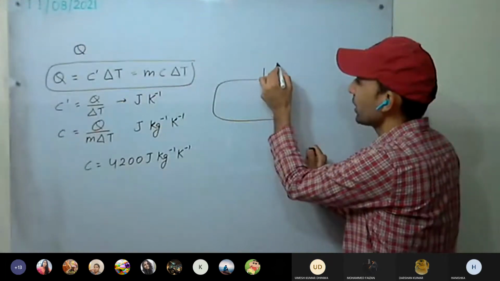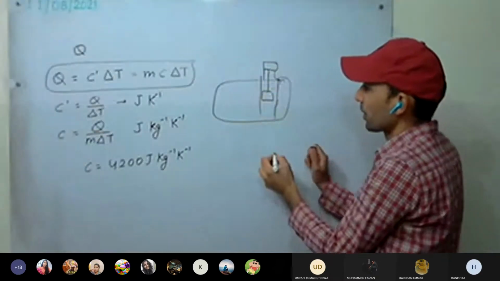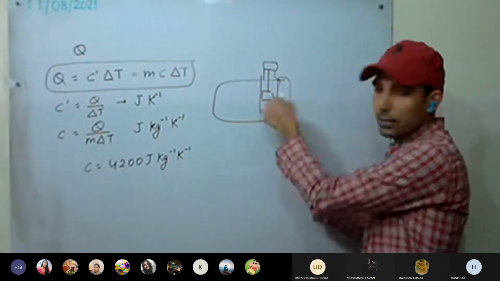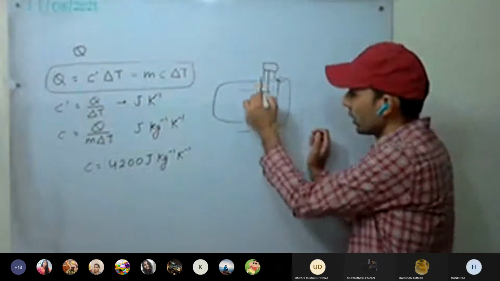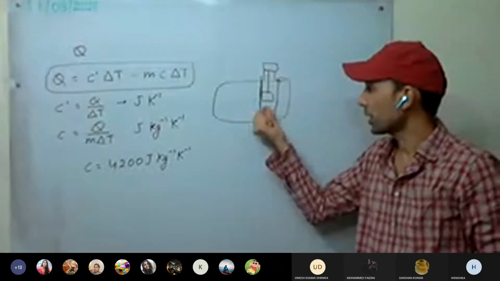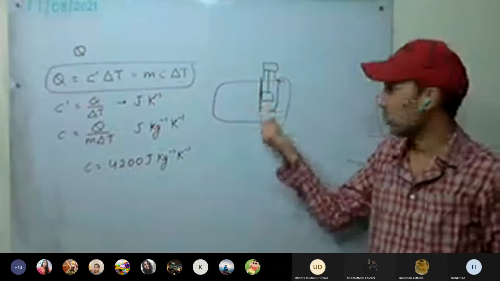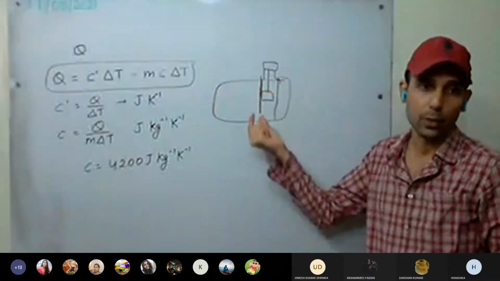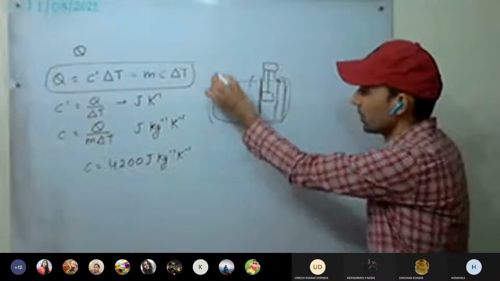Because you have seen the engine here, like this piston is there, and here the petroleum or the diesel burns. As it burns, it gets heated. So mainly this engine is made up of aluminum or some other material, and because of that, the material gets heated and it may melt or it may damage the engine. So it has to be kept cool. How is it kept cool? Water is being circulated through the engine.